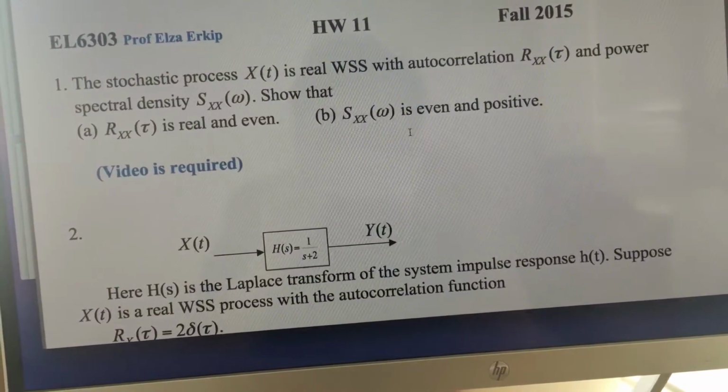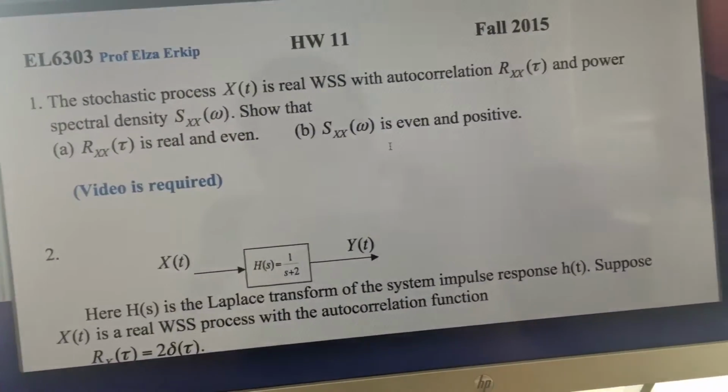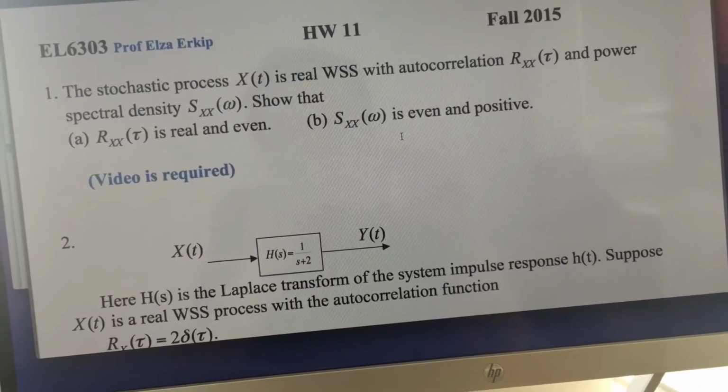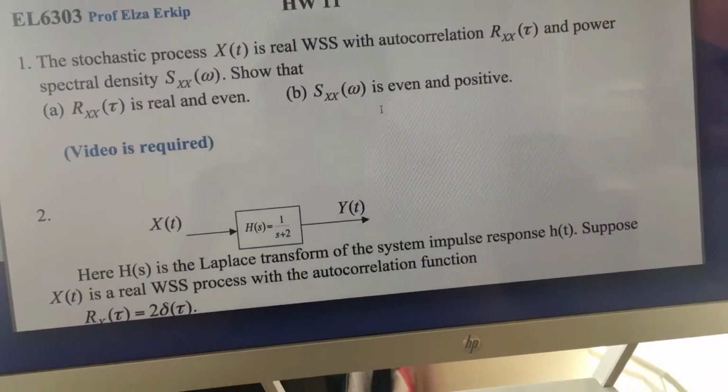checking that S_XX, the power spectral density function, is even and positive.